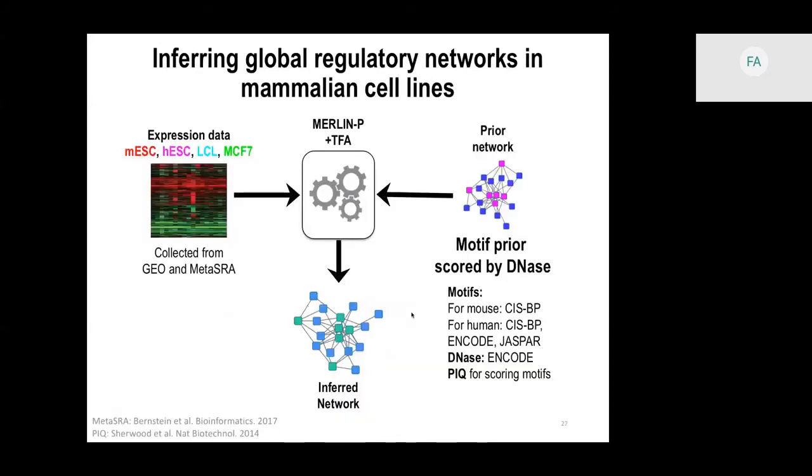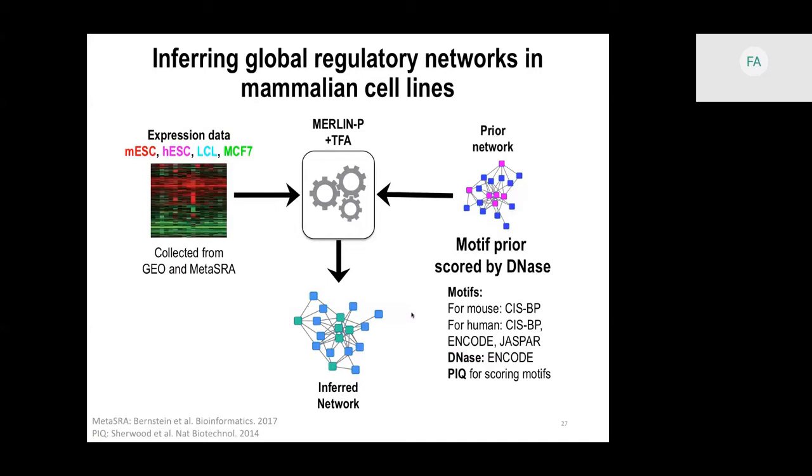So next, we applied our method to expression data in mammalian cell lines. We looked at mouse embryonic stem cells, human embryonic stem cells, human LCL, and MCF7. We downloaded the expression data from publicly available sources like GEO, and we also searched using meta-SRA, which allows us to search the metadata of the SRA database.